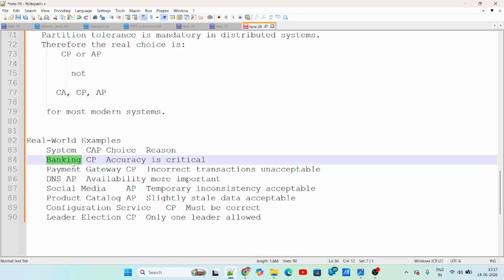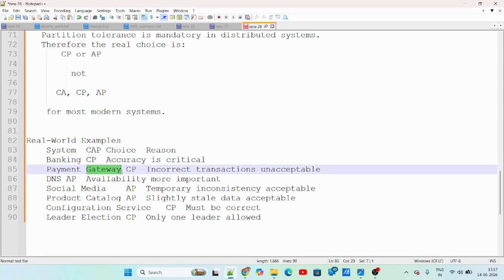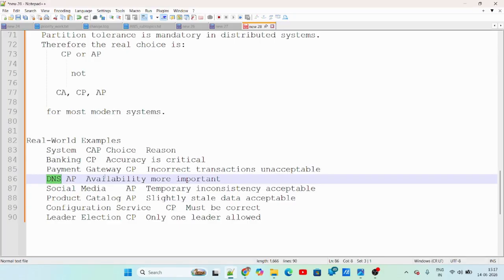In banking, consistency is very critical. So I'll go with consistency and partition tolerance. I can compromise on availability, but I cannot compromise on data. Similarly, a payment gateway. Data is very important, so consistency cannot be compromised here. In case of DNS, my goal is that it should be highly available. I can compromise on consistency. That is why it is AP. In case of social media also, I can compromise on consistency, and I want to make sure the system is always available. That is AP. Similarly, a product catalog.